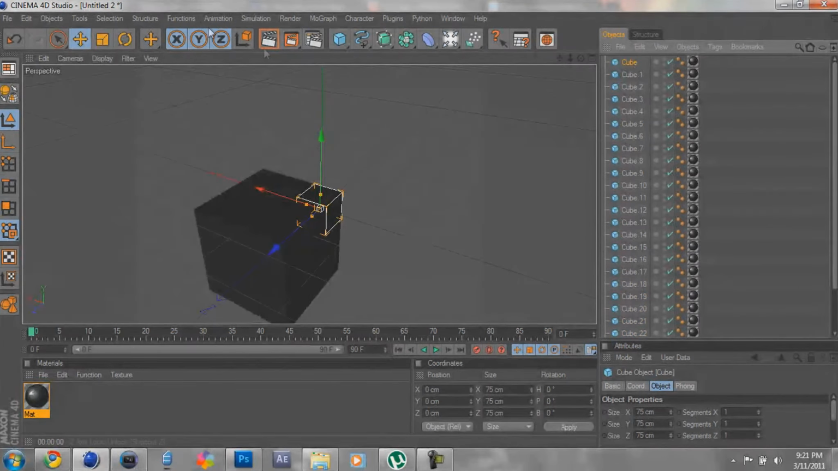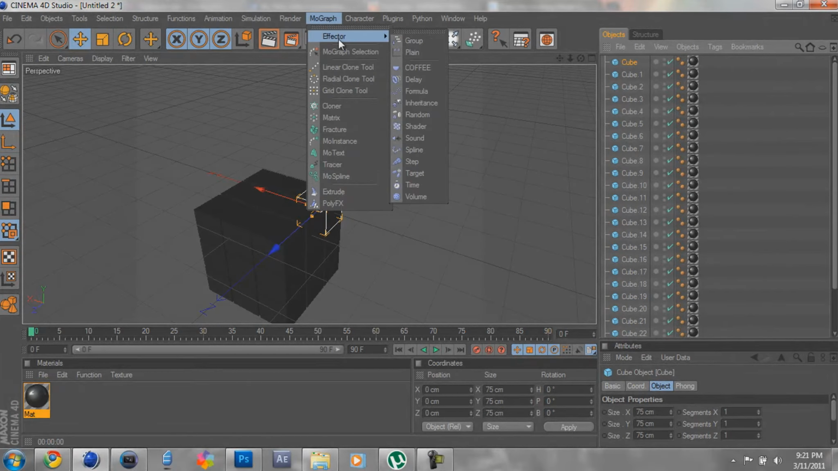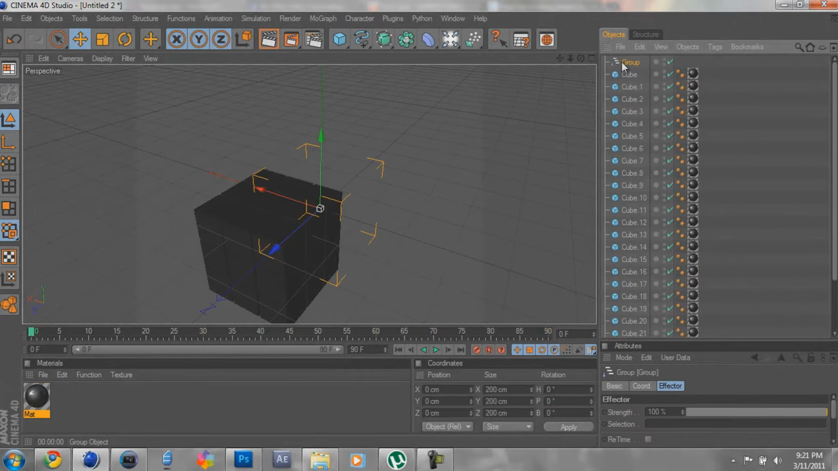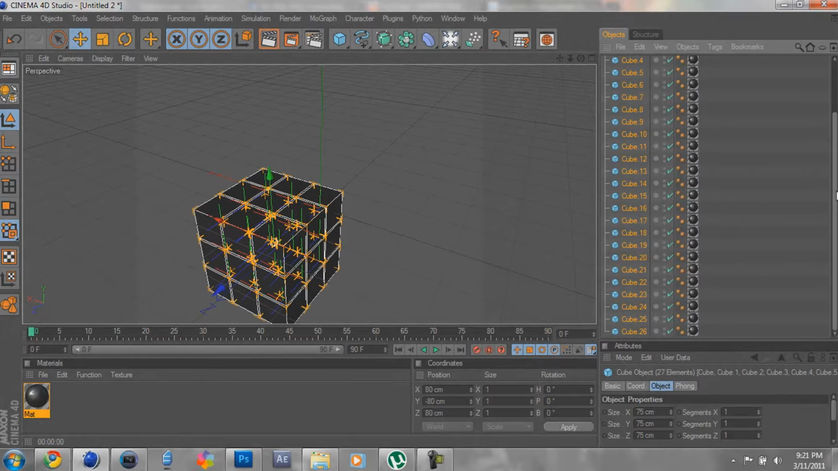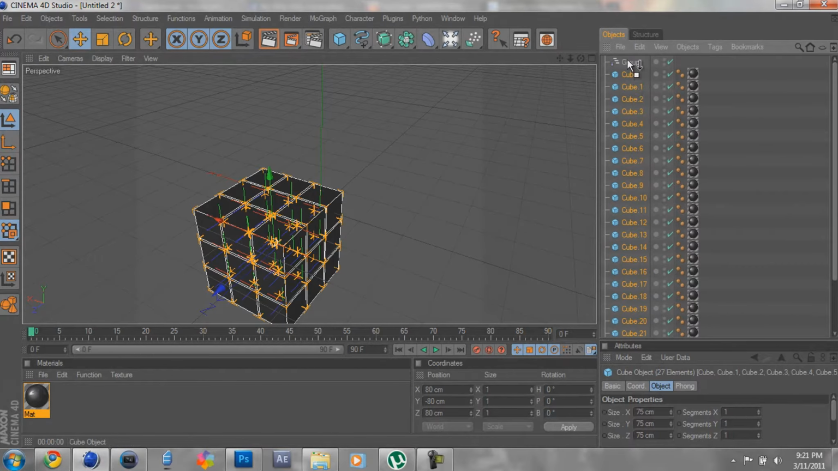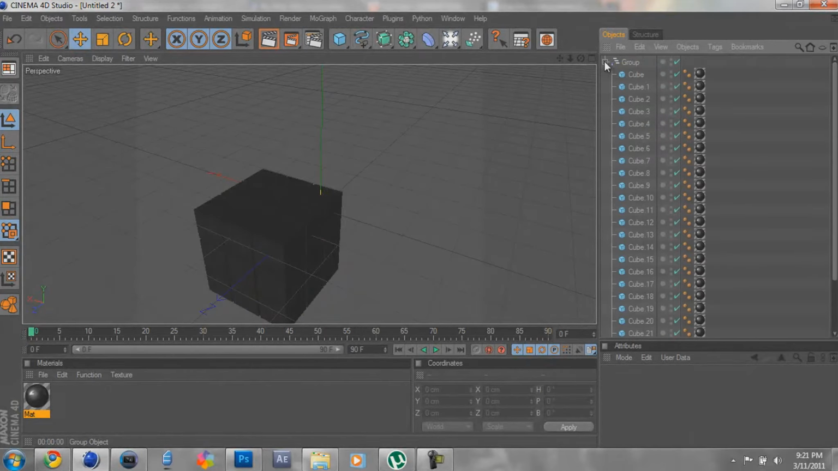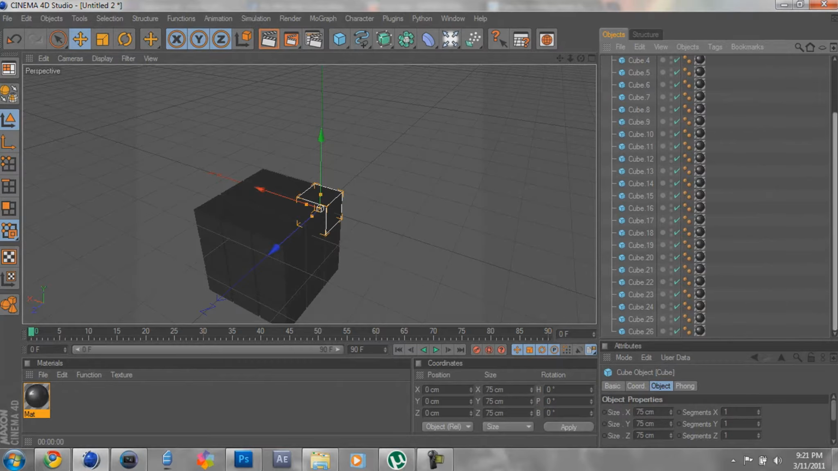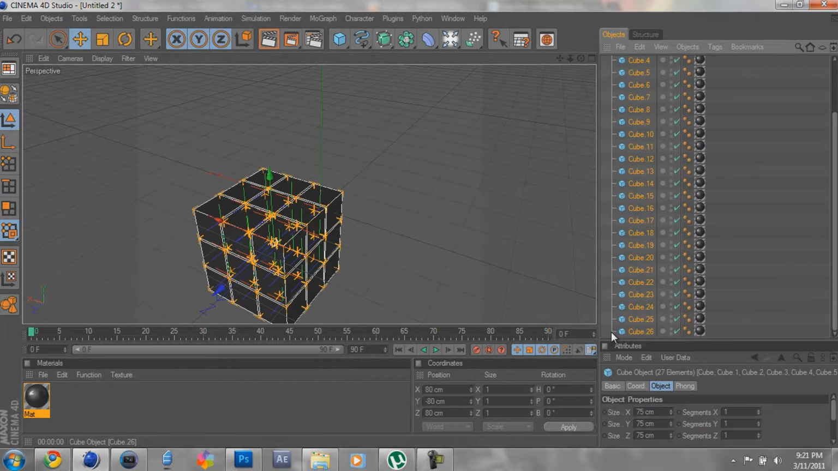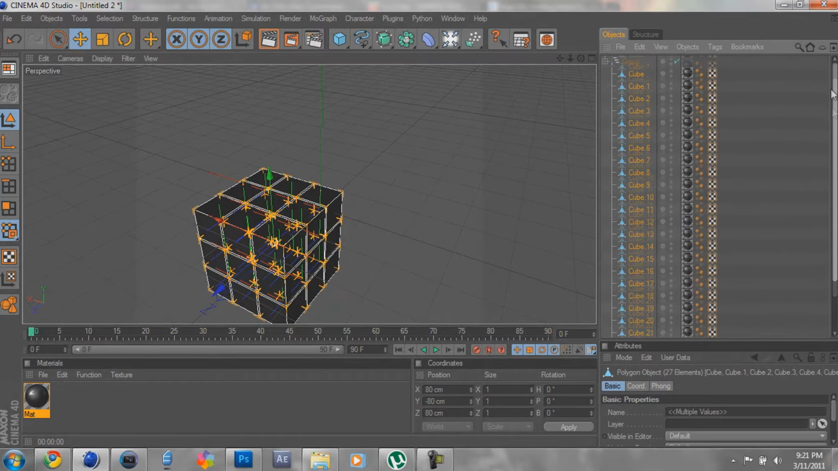Now, just to sort everything out, click MoGraph, Effector, and then click Group. Now click first one, hold Shift, and click the last one, and it'll select all of them. Then just drag them into the group, just to keep them under control. Click first cube, Shift, last cube, and then click C on your keyboard. That'll make them an editable object, so you can select each side.